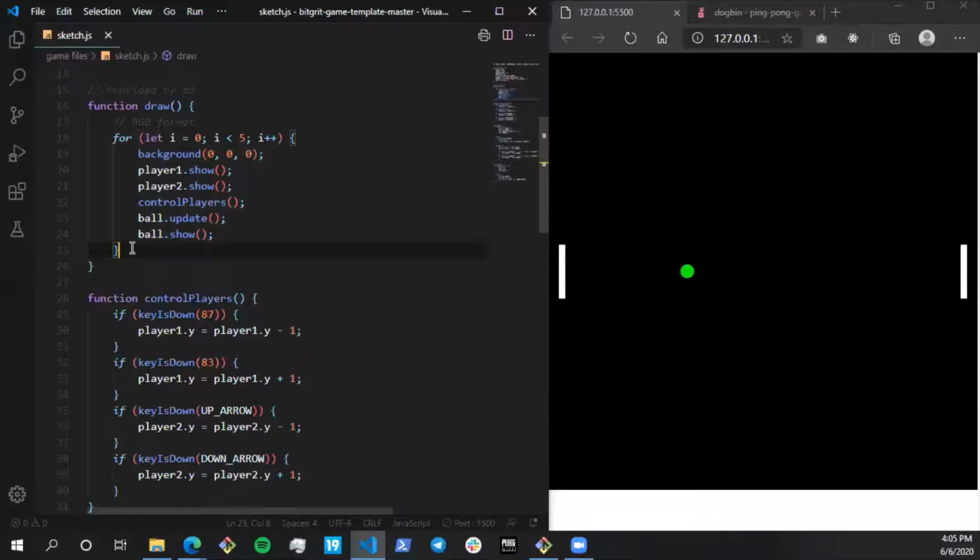All right. So earlier it was a 1:1 ratio. Now it is a 1:5 ratio. So if draw is called once, all the functions inside are going to be called 5 times. So that's why you can see there's an increase in speed. If I make this 10, it's going to be much faster. If I make this 100, then my website will start to lag. Right, and nobody would really want to play this game, so let's keep it on 5.